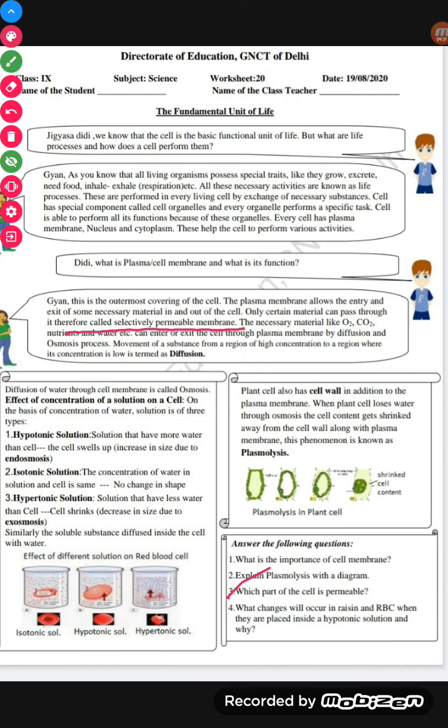What change will occur in the resin and RBC? Resin is kishmish. RBCs are our red blood cells, when they are placed inside the hypotonic solution. Students, hypotonic solution means where the concentration of water is more than the cell. So in this case the cell swells up. So students, this is all about your today's worksheet.